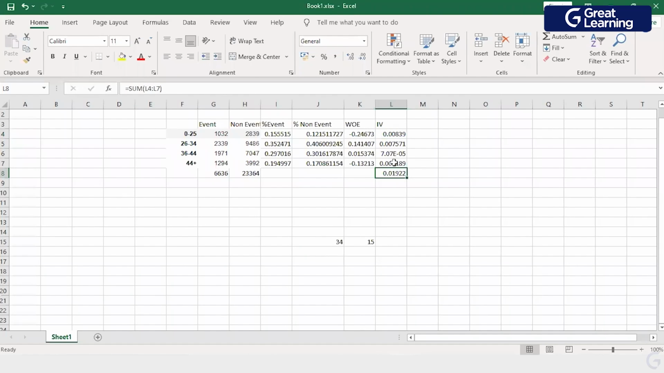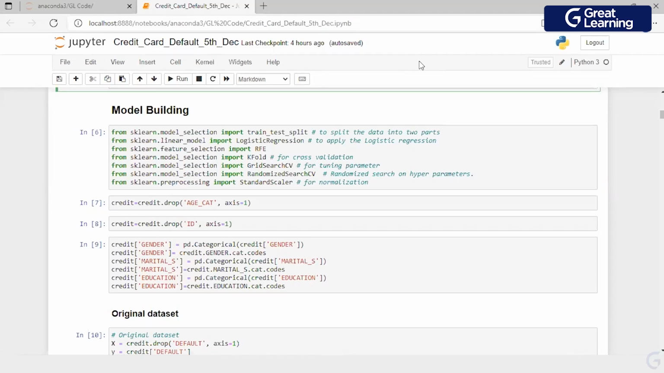Then I do a summation of this because I'm looking at age as the complete variable, not just a specific bin. I'm moving ahead with the assumption that I was able to do WOE and IV for all the variables. I have done a complete EDA. Anything related to cleaning of the data set has been done.